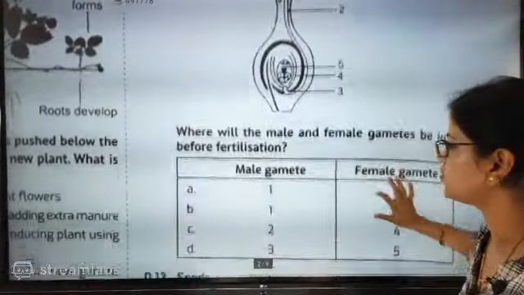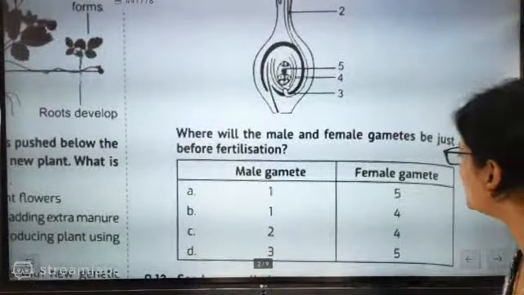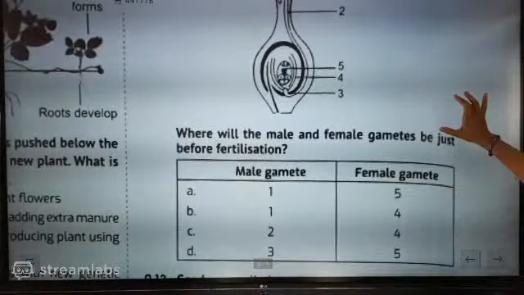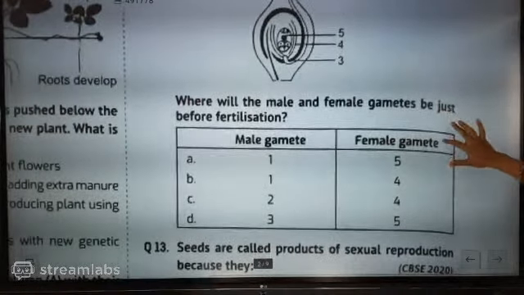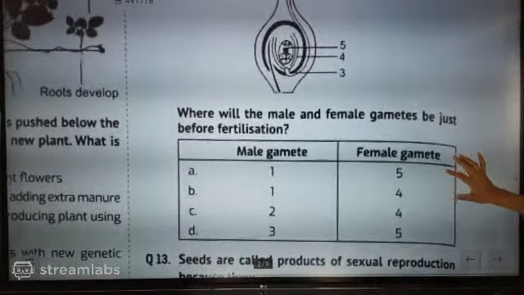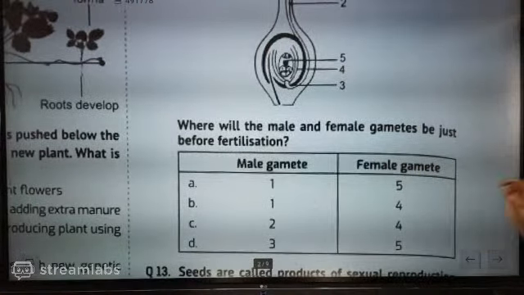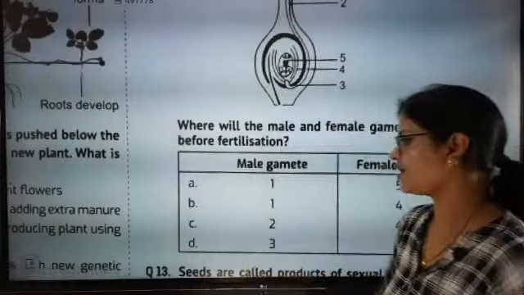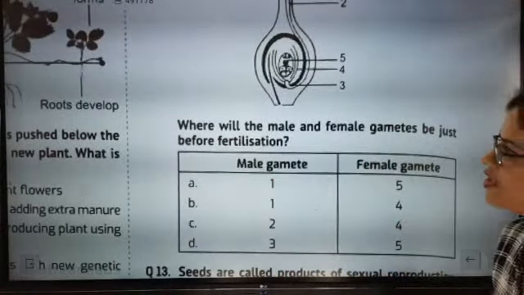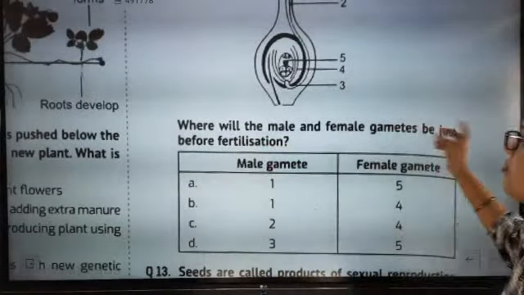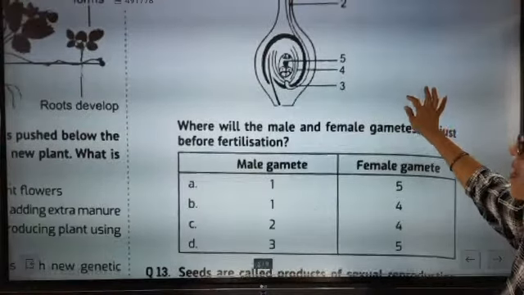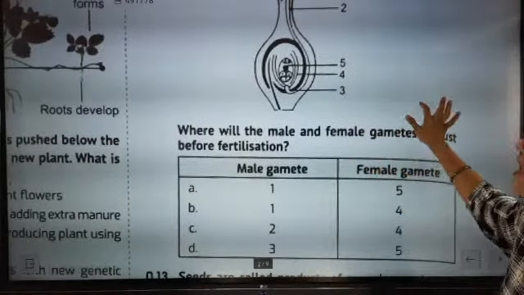Now go for this one. Which one among them is the female? You have to say where the male gametes are, numbers 1, 2, 3, and options A, B, C, D, so it is quite confusing here. Where will the male and the female gamete be just before fertilization?